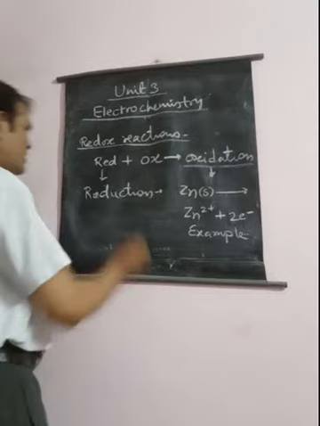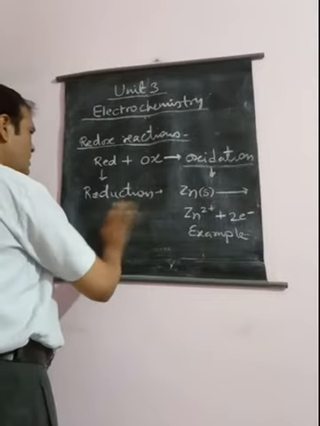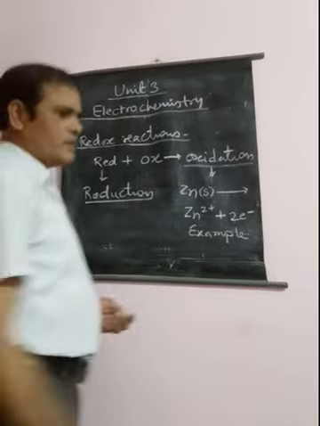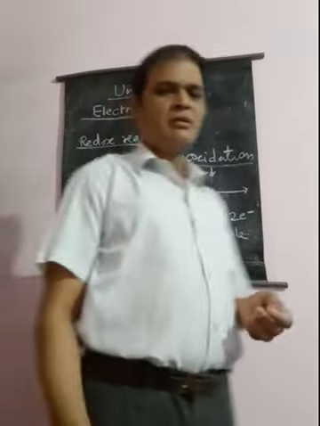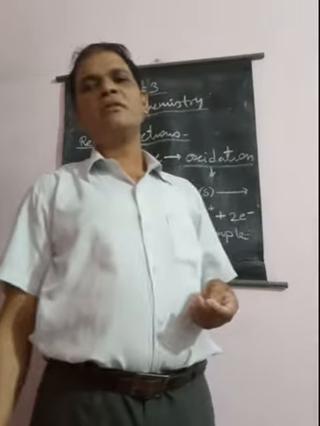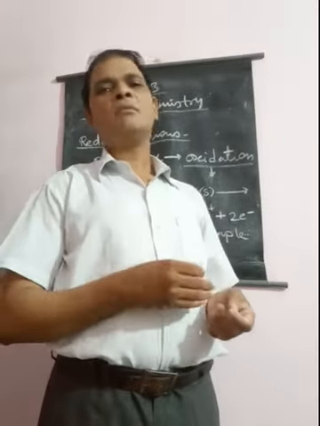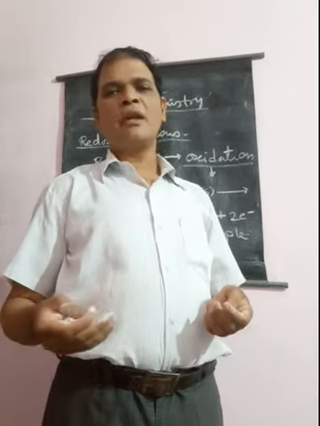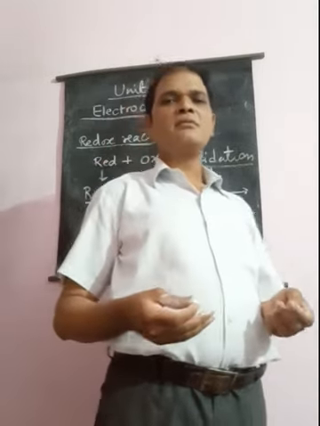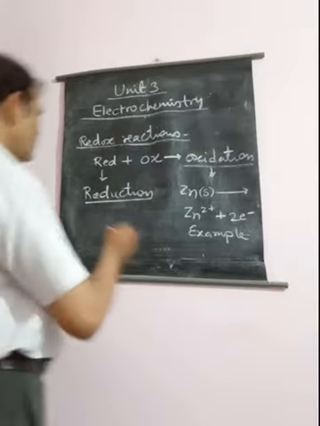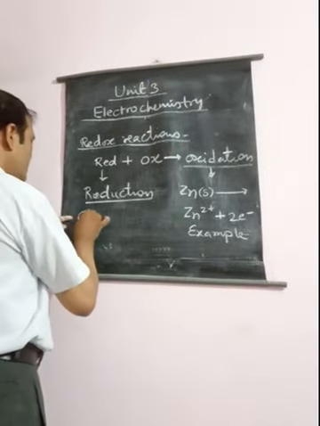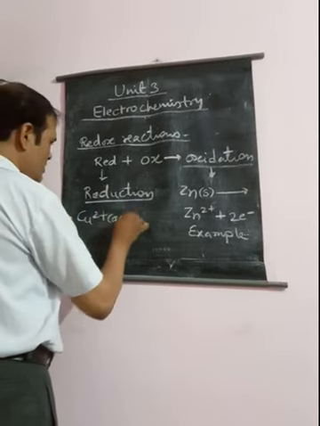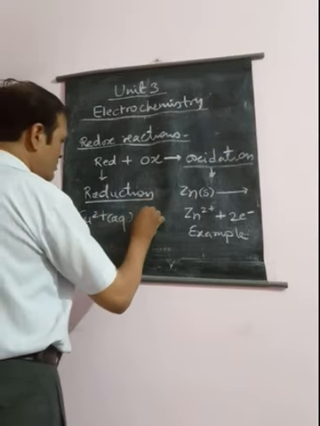Similarly, let us see what a reduction reaction is. We can define a reduction reaction as the reaction in which any atom or ion accepts one or more than one electron. Suppose we are taking copper ions present in the aqueous solution, and they are gaining 2 electrons.